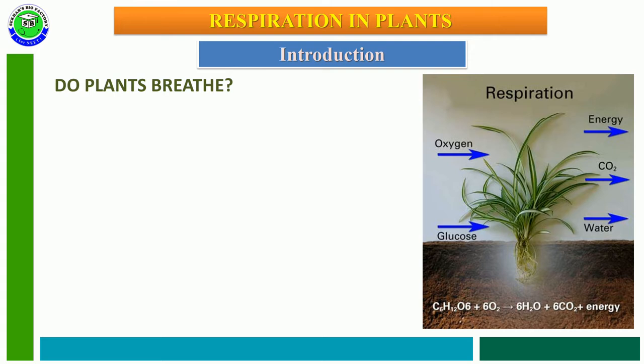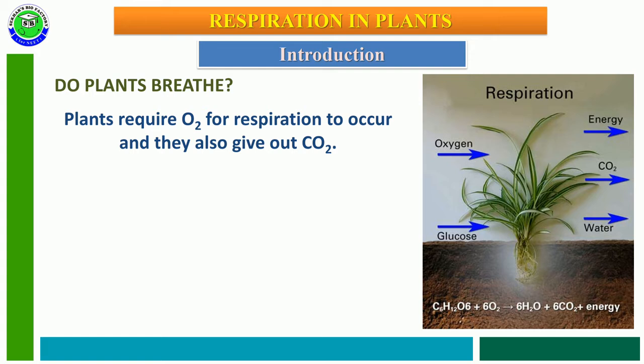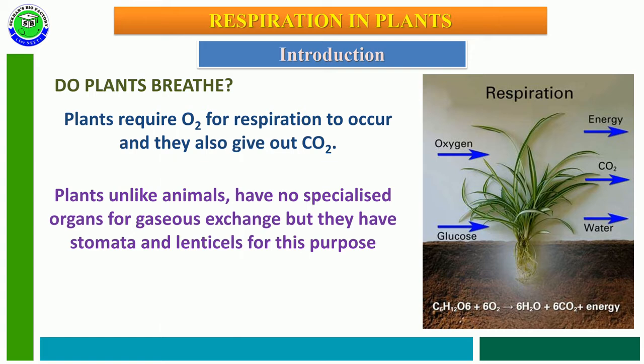Here, in the case of plants, do plants breathe? The answer is yes, because even plants require oxygen for respiration, and after completion of respiration, they release carbon dioxide into the atmosphere. In photosynthesis, plants take in carbon dioxide and release oxygen. But in respiration, plants also utilize oxygen and release carbon dioxide into the atmosphere.